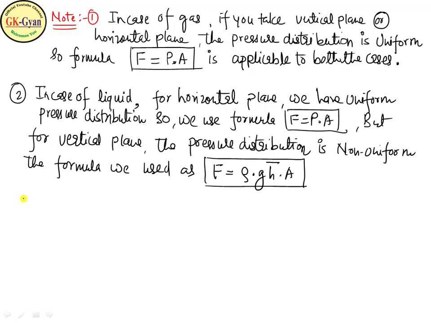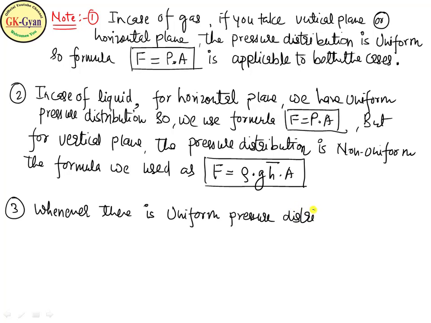And third point, whenever there is a uniform pressure distribution, the center of gravity and center of pressure coincide.